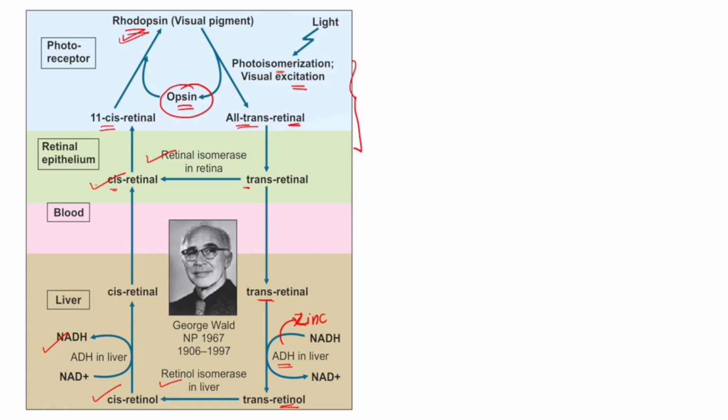So simply आपको just याद रखना है कि rhodopsin a visual pigment होता है which is present in the retina, and this rhodopsin is made up of cis retinal and opsin. Okay, when the light falls on the retina, in that case isomerization and visual excitation occurs, जिसकी वजह से ट्रांस रेटिनल का फॉर्मेशन होता है.